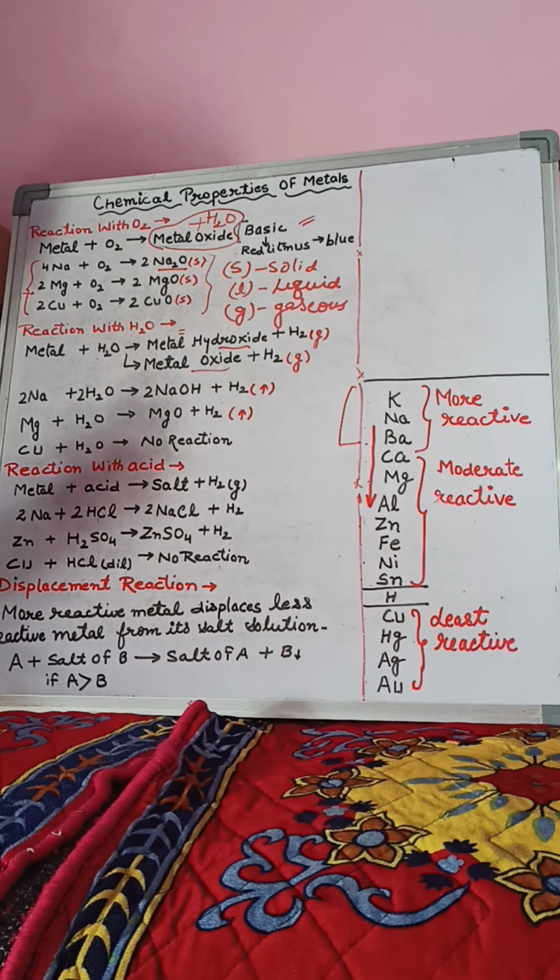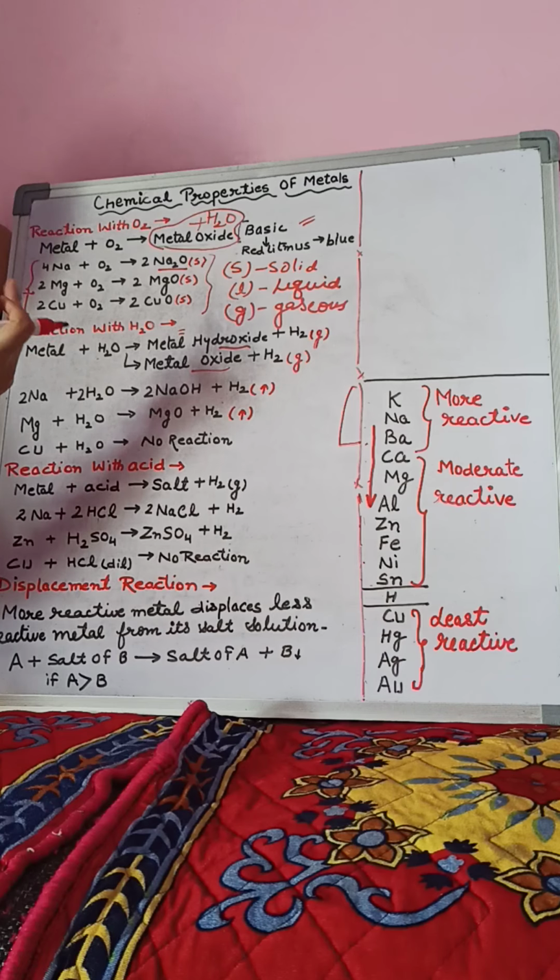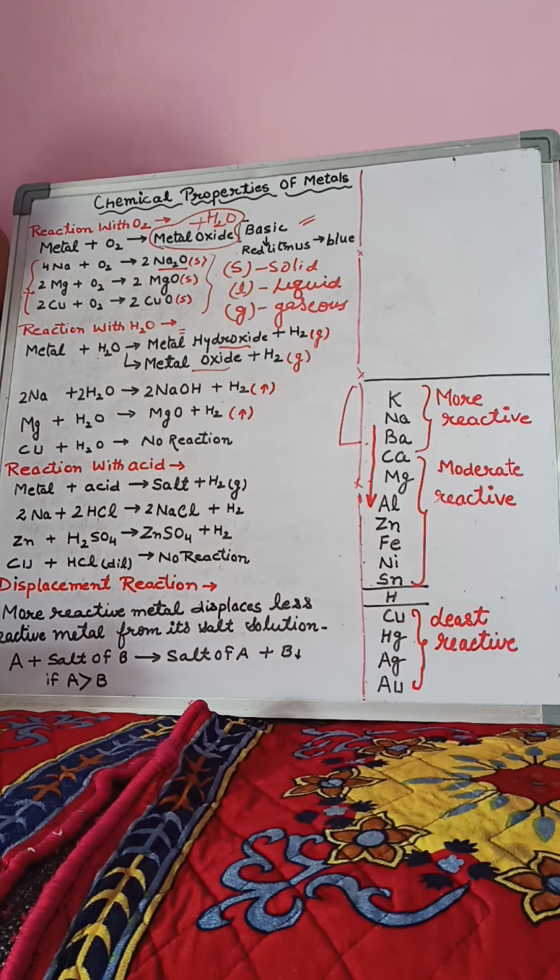So by dividing the reactivity series into three categories, most reactive metals, moderately reactive metals and low reactive metals, we are able to decide which product is formed. Highly reactive metals always form metal hydroxide, whereas moderately reactive metals form metal oxide, and low reactive metals do not react with water in normal conditions. Let us understand this reaction with the help of some examples.